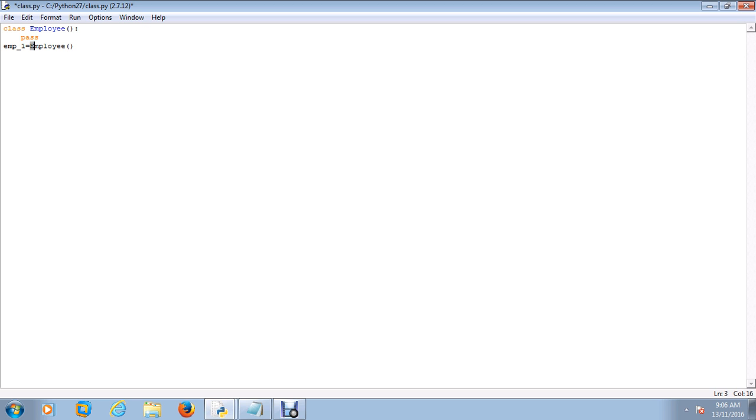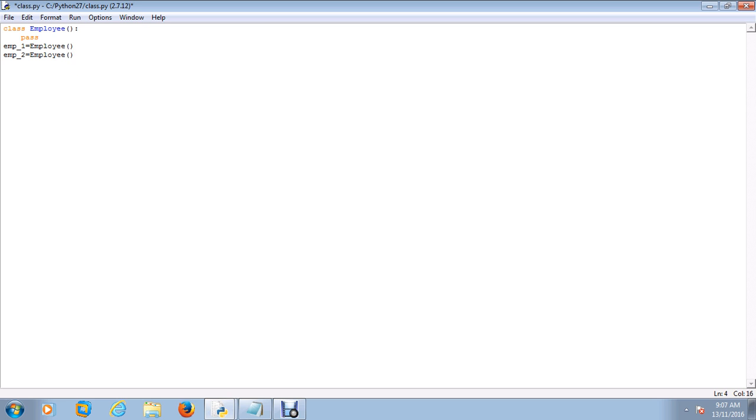All the variables and functions that reside in the employee class can be accessed by the emp_1 instance, and it would be unique. That means each instance of a class has a unique location in memory, and it can operate on the functions and variables of the employee class independently. Now I'll create another instance to show you exactly what I mean here.